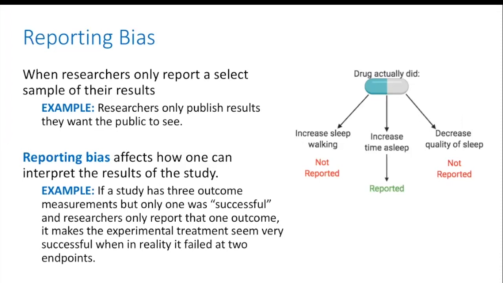If a study has 3 outcome measurements and only one was considered successful, and researchers only report that one outcome, it makes the experimental treatment seem very successful, when in reality it failed at 2 outcomes.